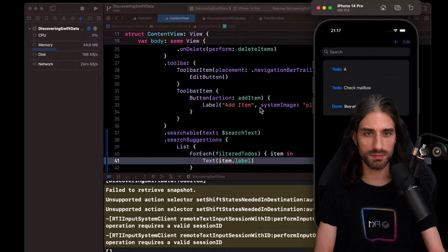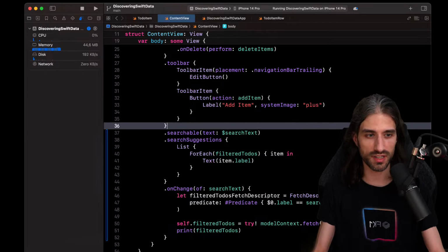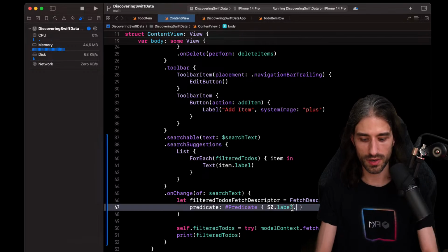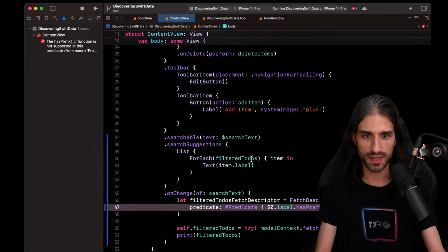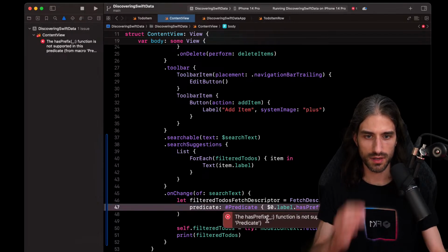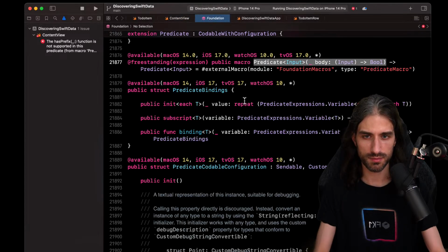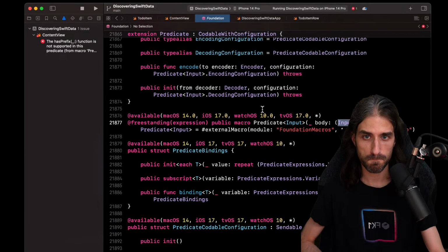The ergonomics isn't great because we would really want to do a prefix test rather than just an equality test. So let me just retry it. Okay, so it says build failed. Can I get more detail on why the build failed? So this function is not supported in this predicate. Let's see, can we get more information from the predicate itself? So there is a body, which is some kind of input. Okay.